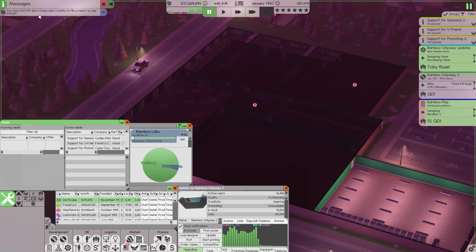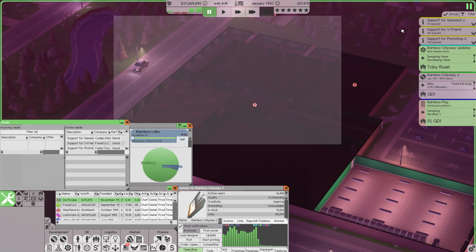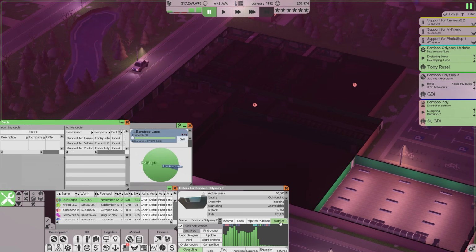That is absolutely okay. We have to do our taxes. We can see our progress here. Estimated fulfillment is over 200%, so that is fantastic. We should get that done with absolutely no problem at all. We have $37,000 in optimization, which is a little bit lower than I'd want it to be, but that is mostly because we really didn't make much profit this year due to Bamboo Odyssey 2 just tanking in sales.